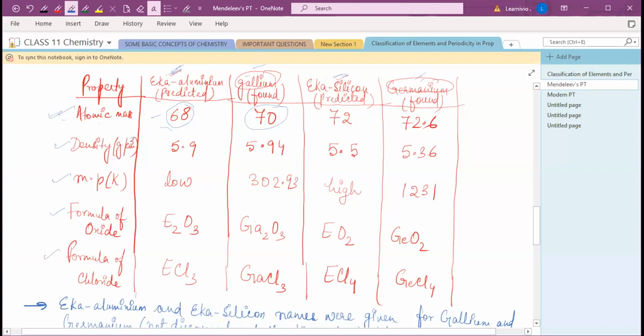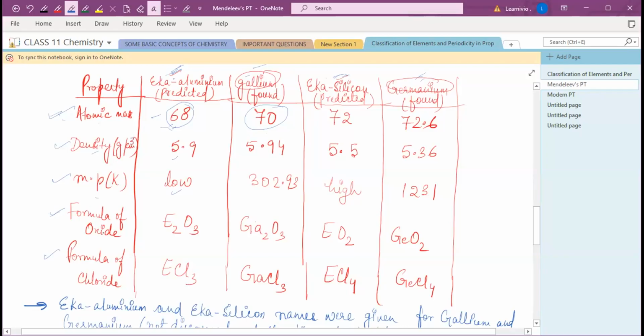So let's see, for Eka aluminium, he predicted the atomic mass as 68. Okay, तो उन्होंने predict किया कि the atomic mass of Eka aluminium is 68, and the density is 5.9. Melting point is very low. Okay, he didn't give the exact melting point. He just said that the melting point of Eka aluminium is quite low. And he gave the formula of oxide: when it forms the oxide, it will give a general formula of E2O3. And the formula for chloride he predicted as ECl3.